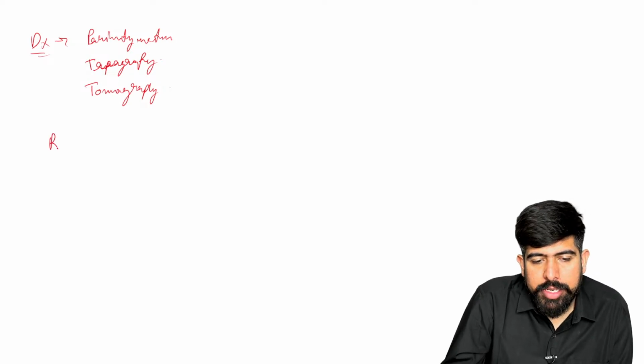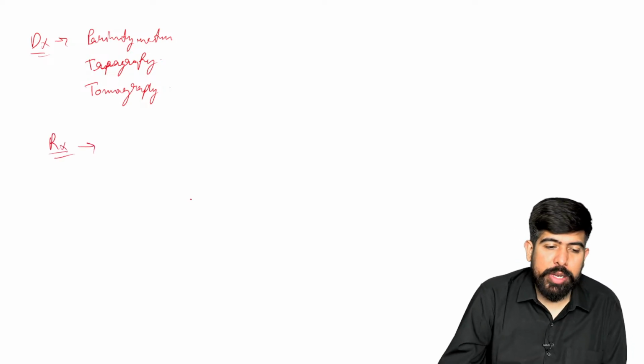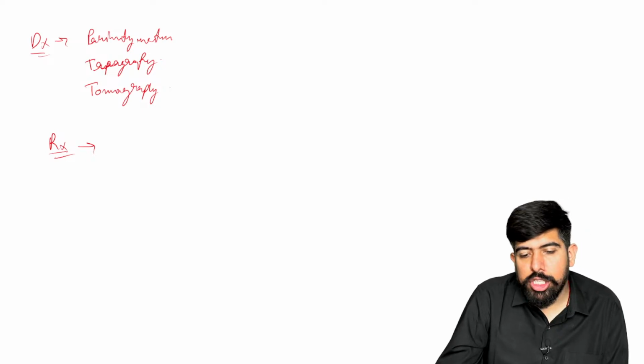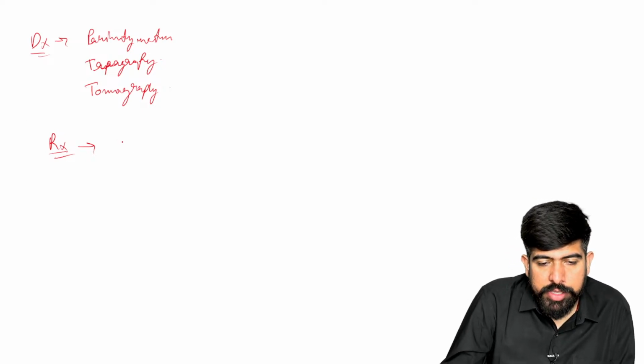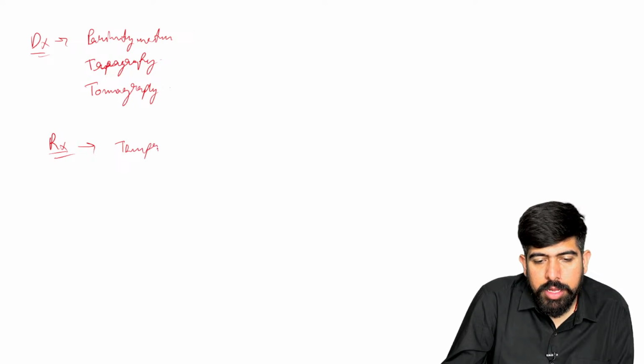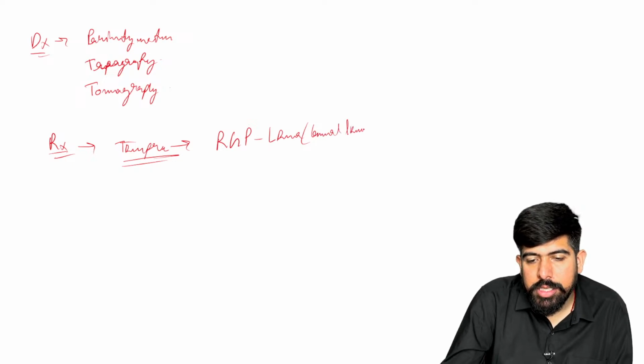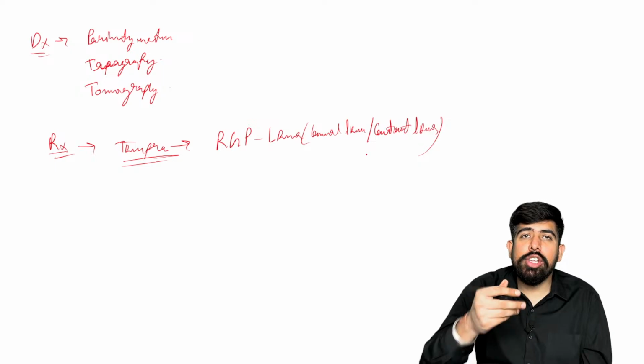But what should be the treatment? Please remember, what should we do in the condition of keratoconus in the part of treatment? There will be two types of treatment. The first one is temporary. For the temporary treatment, we're going to give the patient an RGP lens. What is this RGP lens? This is a corneal lens, or you could say a contact lens. This is your cornea-based lens.